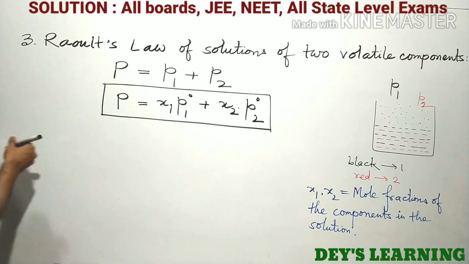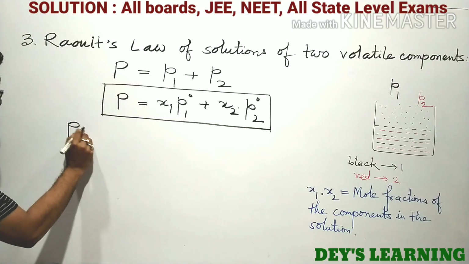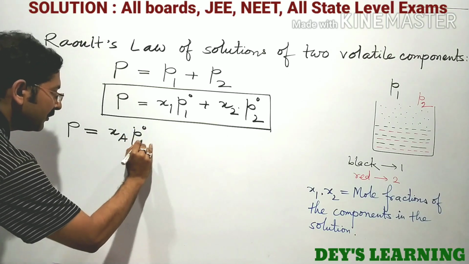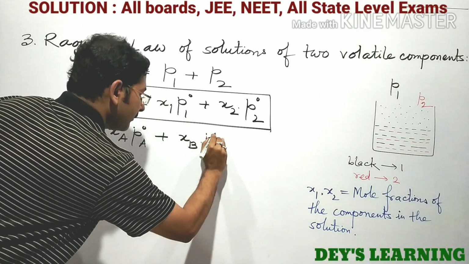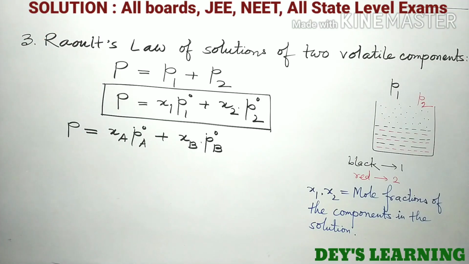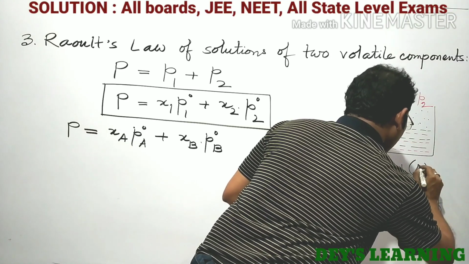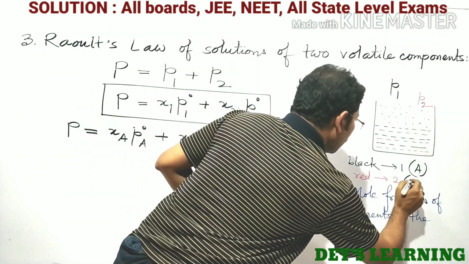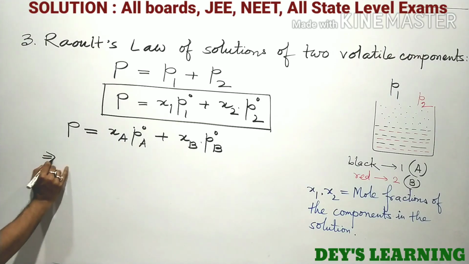Sometimes this equation can be written as P equal to XA P0A plus XB into P0B. The same thing, of course, the first solvent is taken as A and the second solvent is taken as B, nothing else. Okay, now we can manipulate this equation as